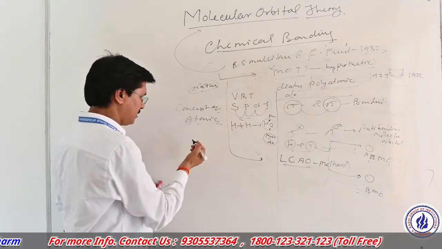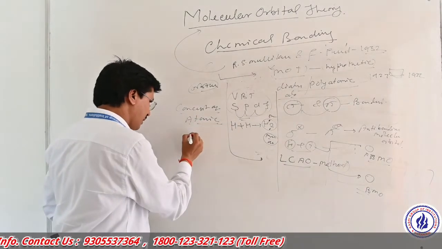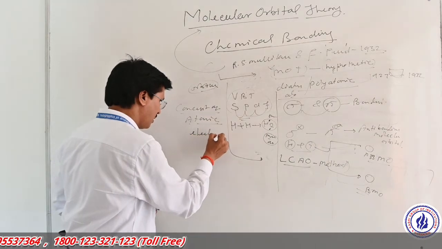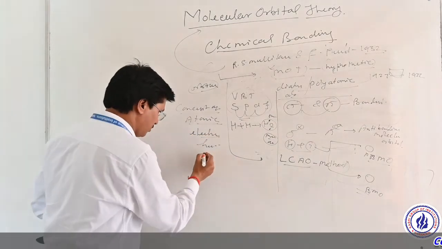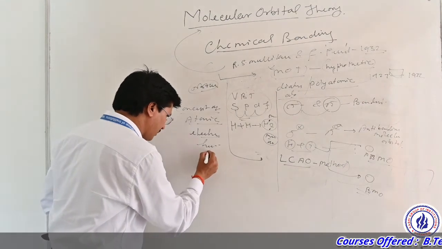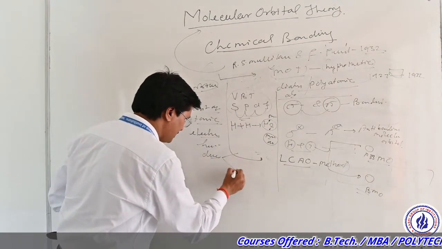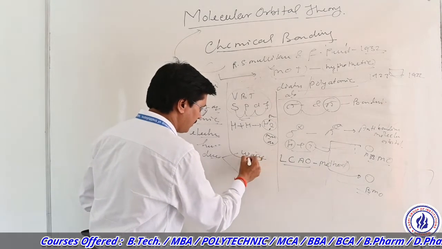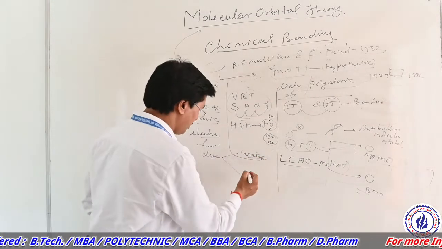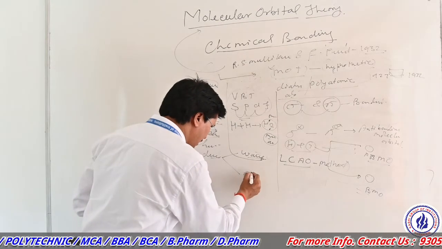He said that electrons have a dual nature, as you already know. Dual nature means they behave as a wave, that is, wave-like nature, and also as a particle.